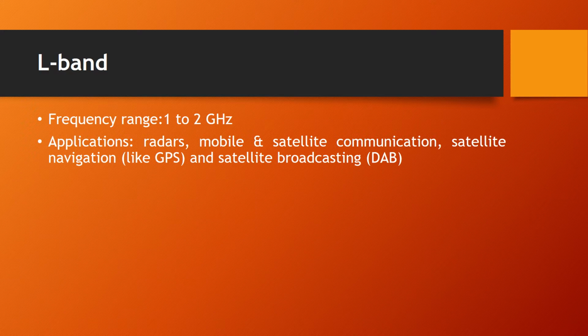So, satellite communication means here the satellite will be acting as a channel between the source transmitter and the receiver. In satellite navigation, the satellite will be used to provide the geospatial location or position of the electronic receivers. And in satellite broadcasting, the content will be distributed or broadcasted to many receivers at the same time.